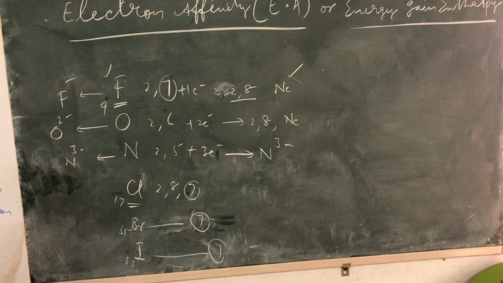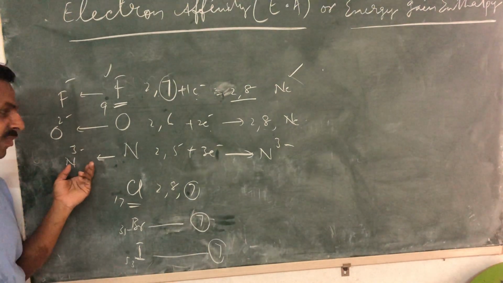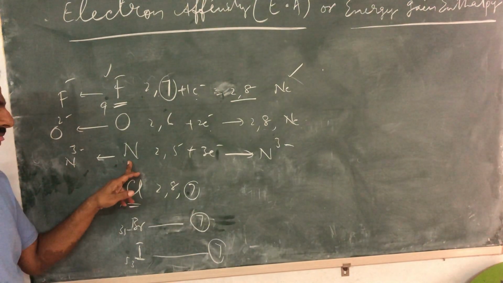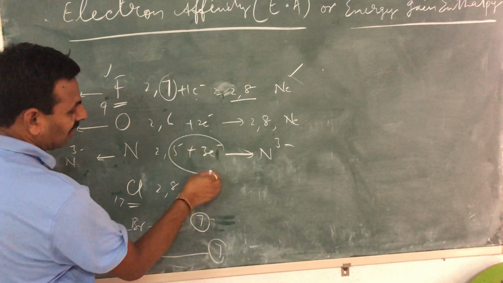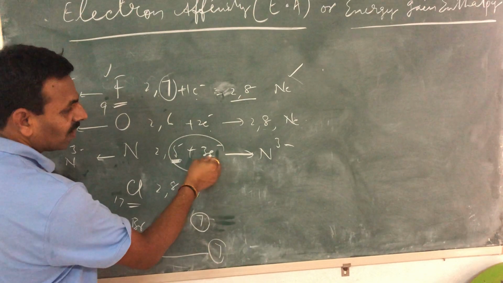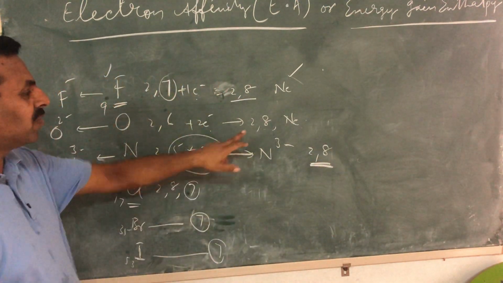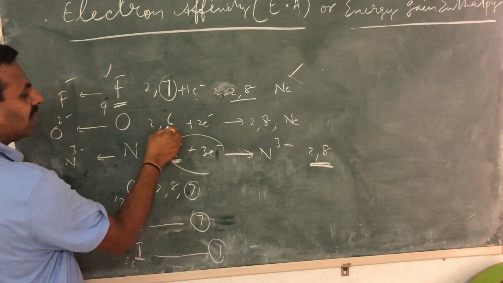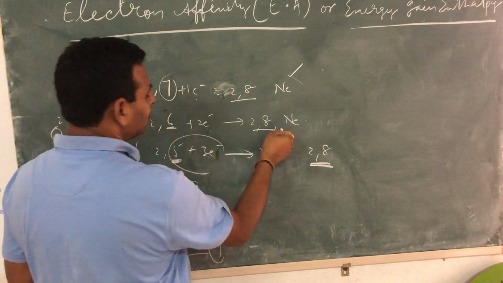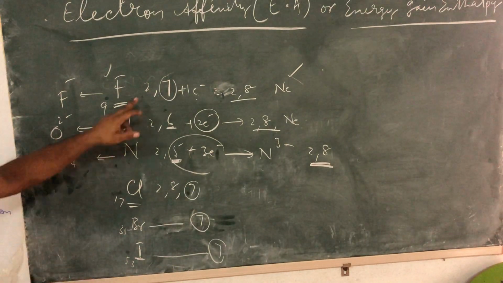Like this. So you know why nitrogen becomes 3 minus? Because its valency is 3. Its valence shell has only 5 electrons. 5 plus 3, 8. So it also becomes 2, 8. In order to become 2, 8, oxygen gains 2 electrons. 2, 6 becomes 2, 8 by gaining 2 electrons.